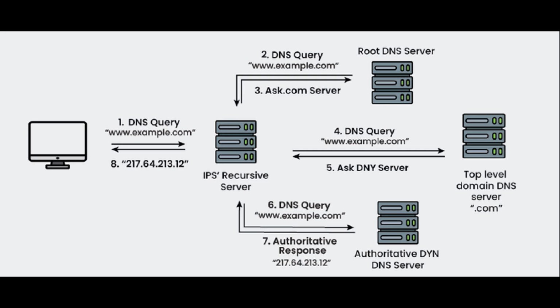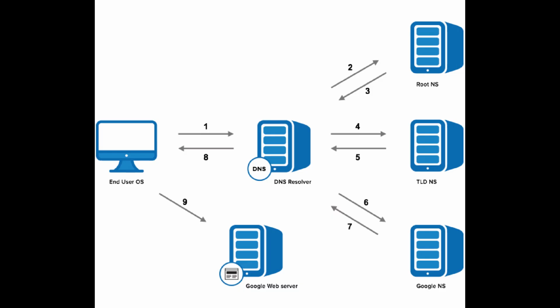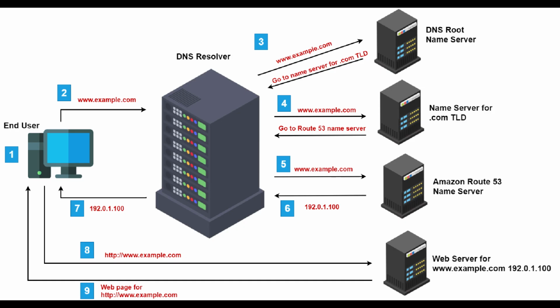What is DNS, or Domain Name System? It translates human-readable domain names into IP addresses. When you type a website like google.com, your device does not understand the name itself. It sends a request to a DNS server to find the corresponding IP address. Once the IP address is returned, your device can connect to the correct server. DNS acts like the phone book of the Internet, allowing users to navigate the web using names instead of numbers.